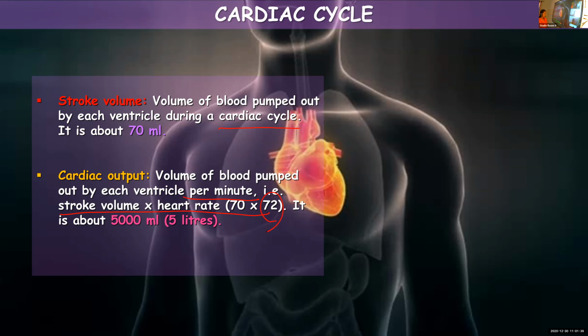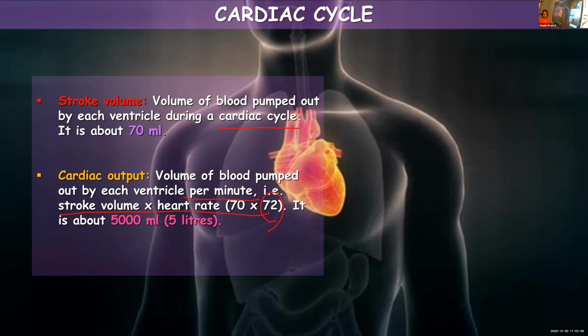So 70 into 72, you will get approximately 5,000 milliliters or 5 liters of blood, that is cardiac output. Stroke volume is 70 ml, the volume of blood pumped by each ventricle during each cardiac cycle or each heartbeat. But if it is calculated per minute, then you call it cardiac output.